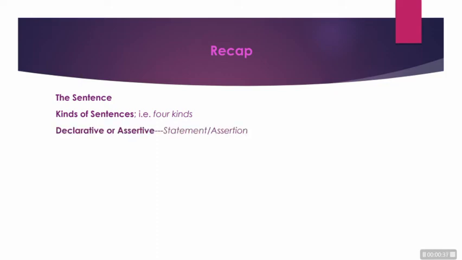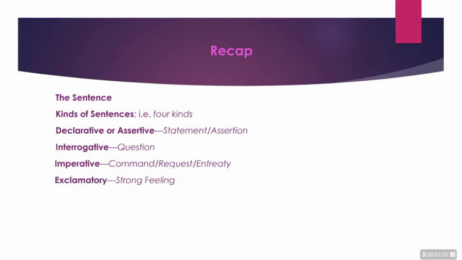declarative or assertive, which will be conveying the statement or assertion. Then comes interrogative, which will be used to ask questions. Then imperative sentences, which will be conveying commands, requests, entreaties. Entreaties means humble request or a sincere request, like a prayer. Then comes the exclamatory to show strong feeling.